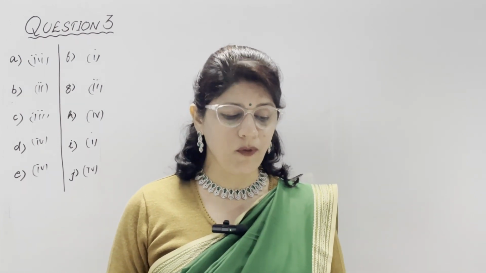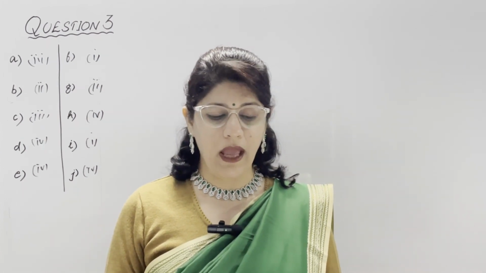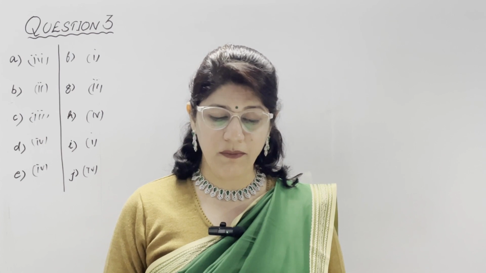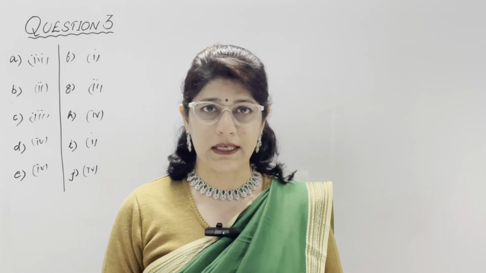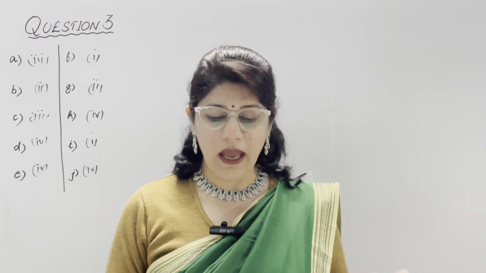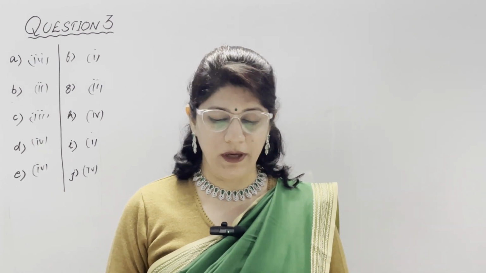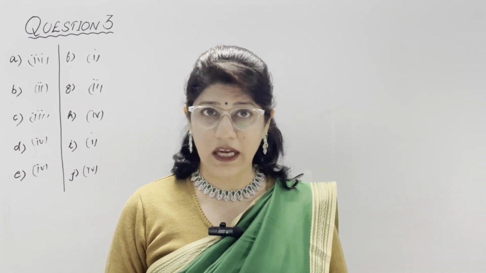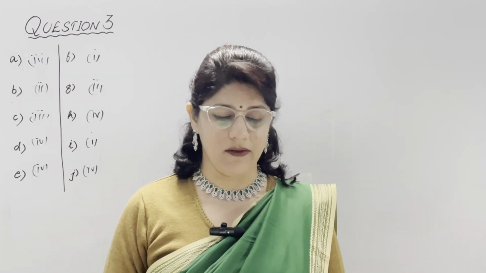D part, name the following. Part 1, the removal of the topsoil cover by water, wind and human activities. And the answer is soil erosion. In second part, the decayed and decomposed organic matter in the soil. We know the answer is humus. Third part, the older, less fertile, porous soil having lime nodules. Lime nodules means kankars, alluvial soil. And we know that this soil is Bhangar alluvial soil. As we know that Khadar is more fertile and Bhangar is less fertile. So Bhangar alluvial soil is the right answer.